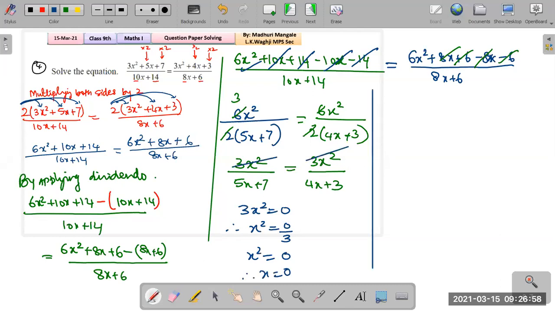Now we will just solve the fraction. So 1 upon 5x plus 7 equals 1 upon 4x plus 3. And how can we solve for x? So cross multiplying, what do we get? 1 times 4x plus 3 and 1 times 5x plus 7. So that would be 4x plus 3 equals 5x plus 7. Now get the x terms on one side.